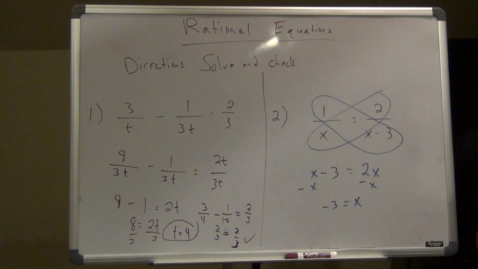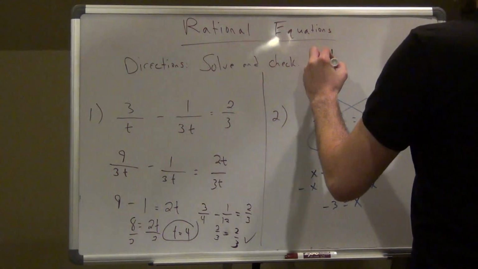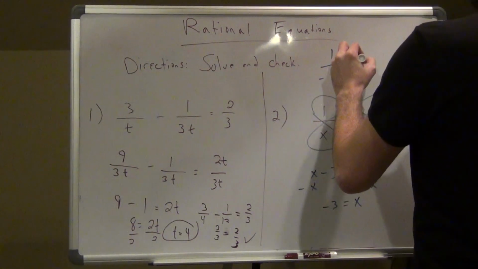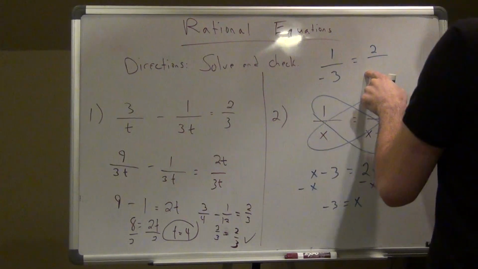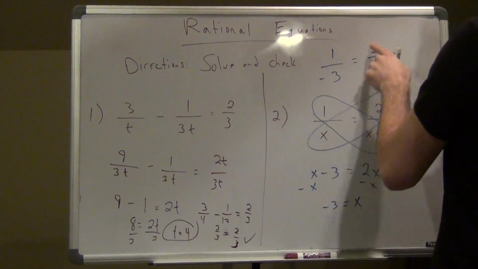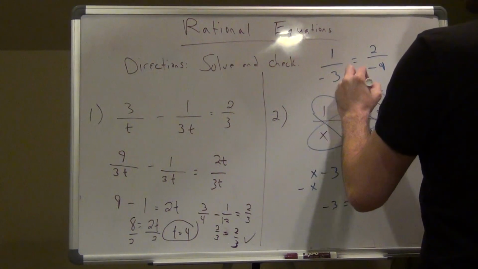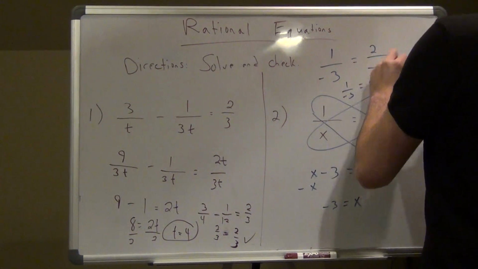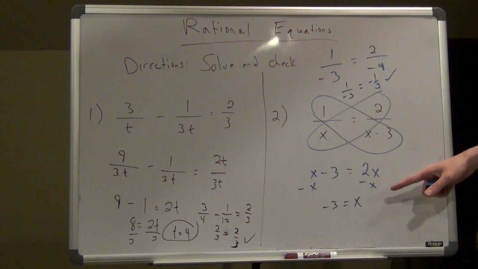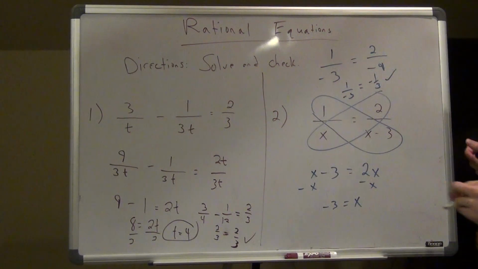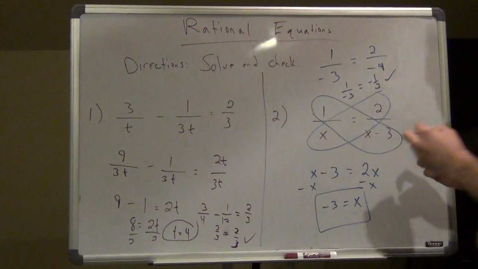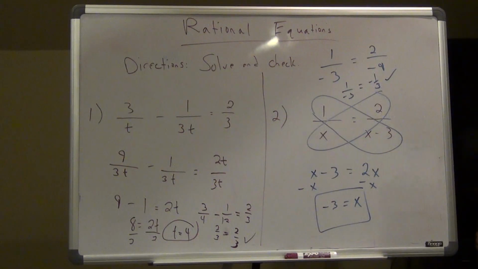Now again, once I get my answer, or answers, I have to check to make sure one or both of them work. So I'm going to do 1 over negative 3 should equal 2 over negative 3 minus 2, which is negative 9. If you simplify 2 over negative 9, I would get negative 1/3. So when I plug in negative 3, I get the two same things equal to each other. So x equals negative 3 is my solution. I have no extraneous solutions.